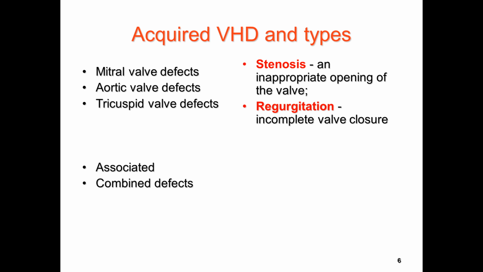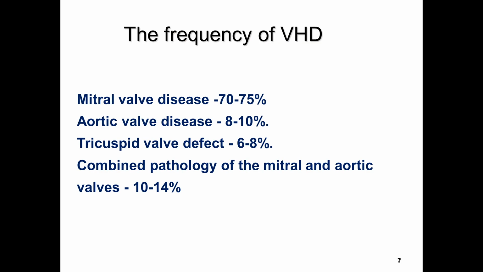Also, we are recognizing two other types, associated and combined. Associated valvular heart disease is when in one valve we have presence of stenosis and regurgitation. For example, your patient has mitral stenosis plus mitral regurgitation. Combined defects is when at one time we have defects of two different valves. For example, mitral stenosis plus aortic regurgitation.